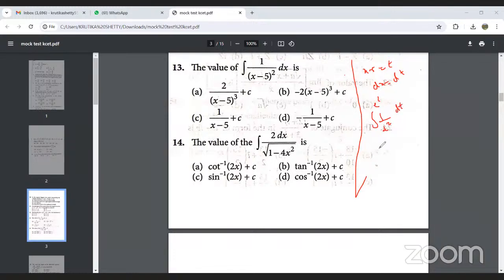So when we integrate this, we get it in the form of minus 1 upon t plus c. On simplifying this further, we resubstitute the t value, which is x minus 5.